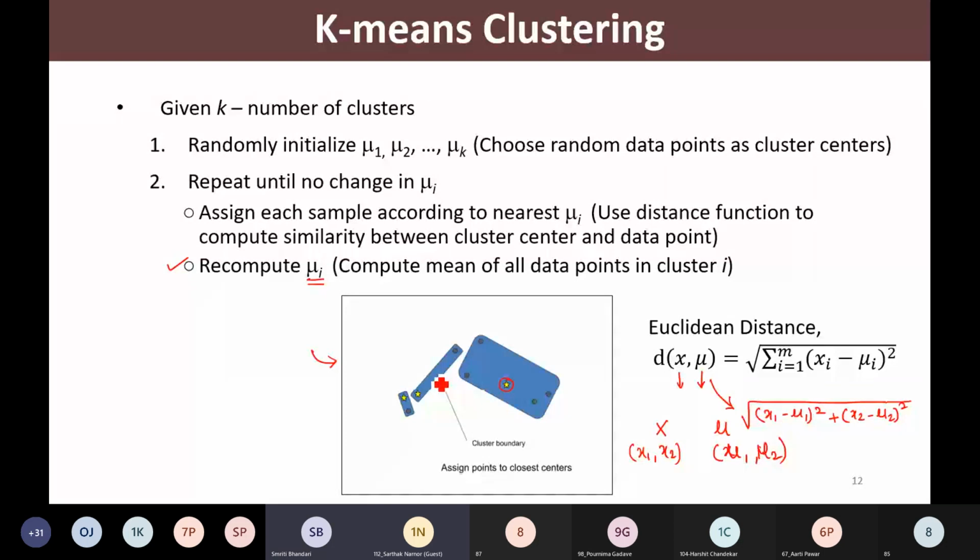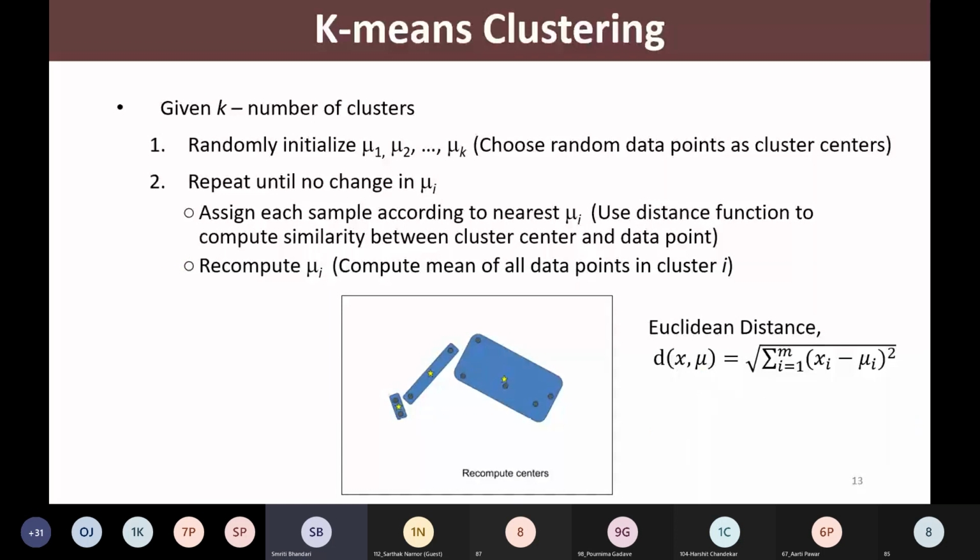Right. So, see here what we have done. In the first cluster, we had 2 points, and after recomputation of the new mean, look at these stars. So, this is my new mean for this cluster. This is the new mean for this cluster, and this is the new mean for this cluster. Correct? Now, what are we going to do next? We are going to reiterate. We are going to repeat this process until there is no change in the mean of every cluster.